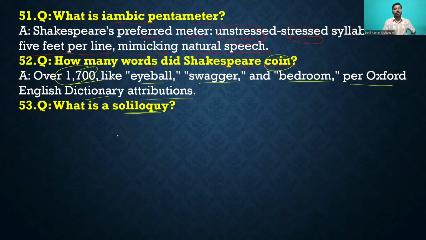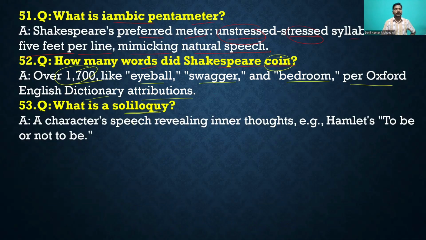What is a soliloquy? Soliloquy is a character's speech revealing inner thought. Okay, Hamlet's "to be or not to be." It is an inner thought of a character, or inner speech, like when Hamlet says "to be or not to be." Likewise, this is called soliloquy.